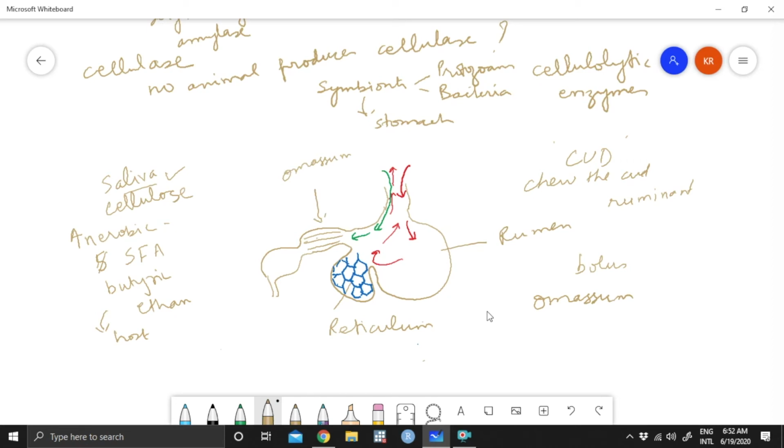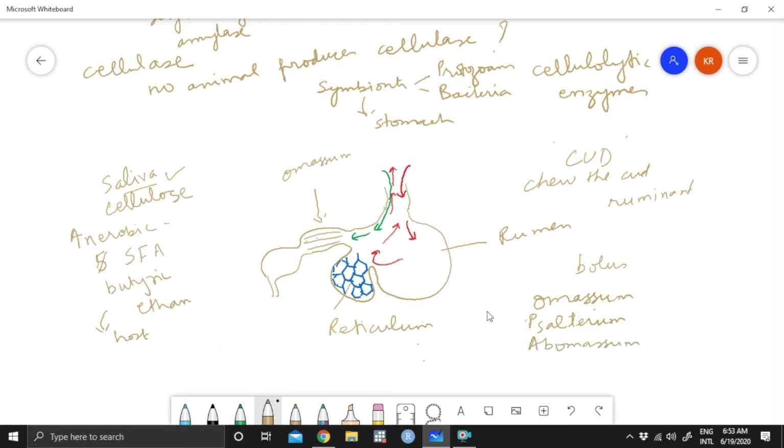The other name for this is psalterium. P is silent. And as the food goes inside this, it is actually sieved over here. Smaller particles will go into this part. Larger particles will remain over here. They may again get back and get redigested. And this is the true stomach. This one is the true stomach. It's also called abomasum.